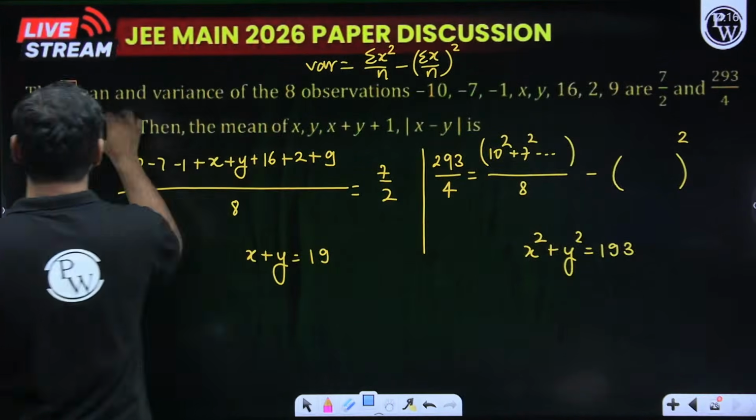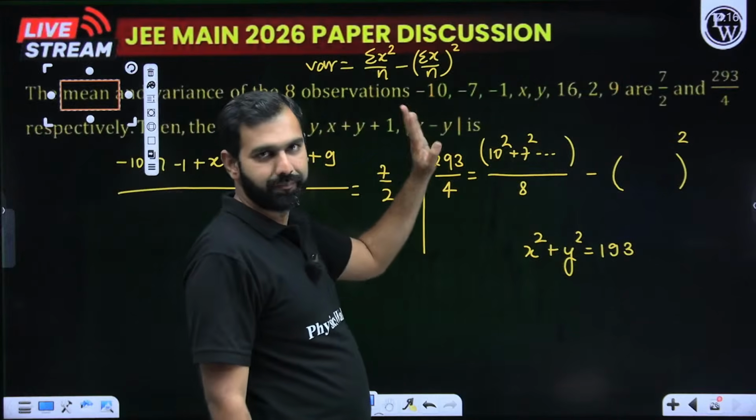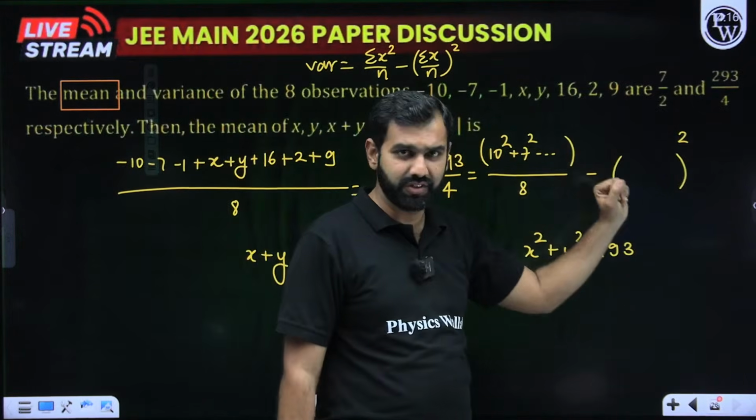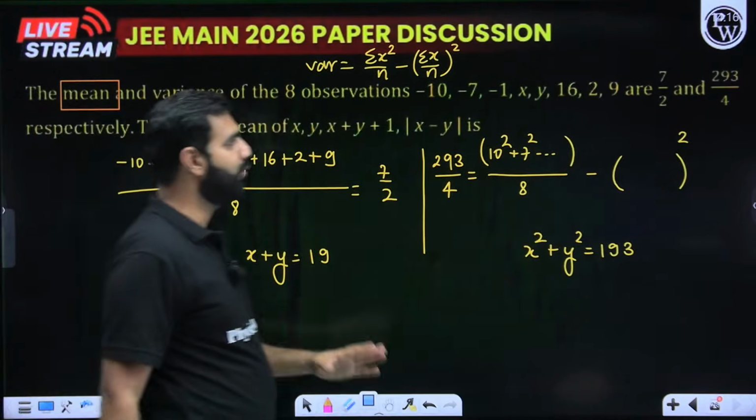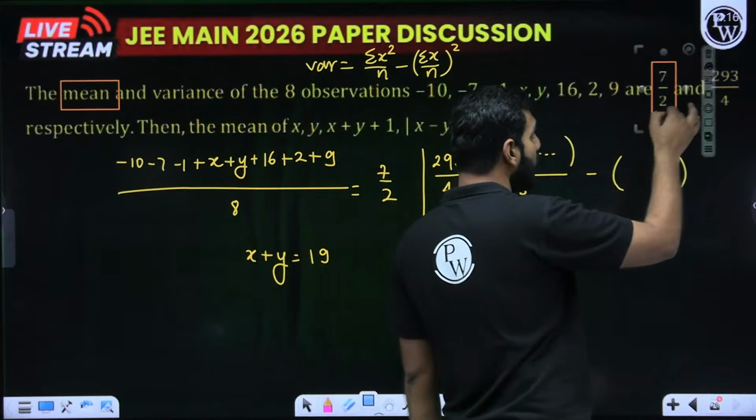So what will I say? Here, mean. We all know what mean is. Sir, mean is summation x upon n. So the sum of all these observations divided by the number of observations is given as 7/2. I hope you are all good at this.